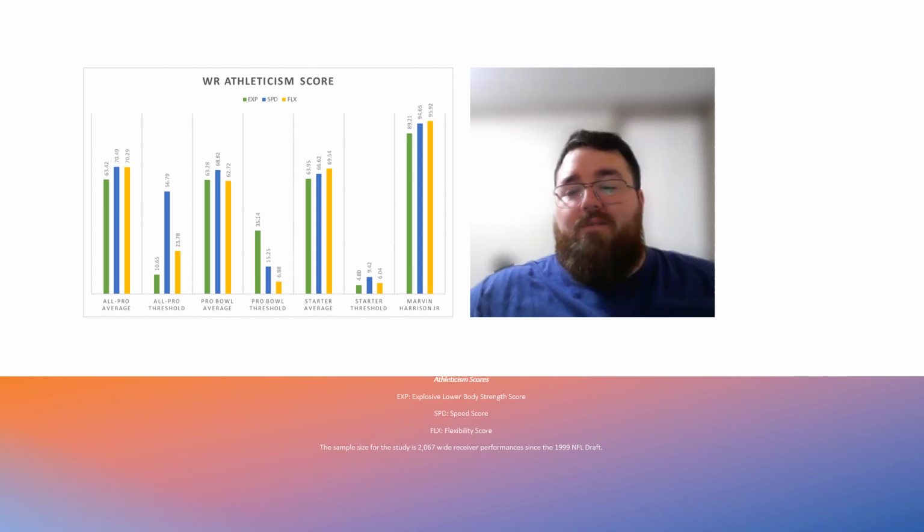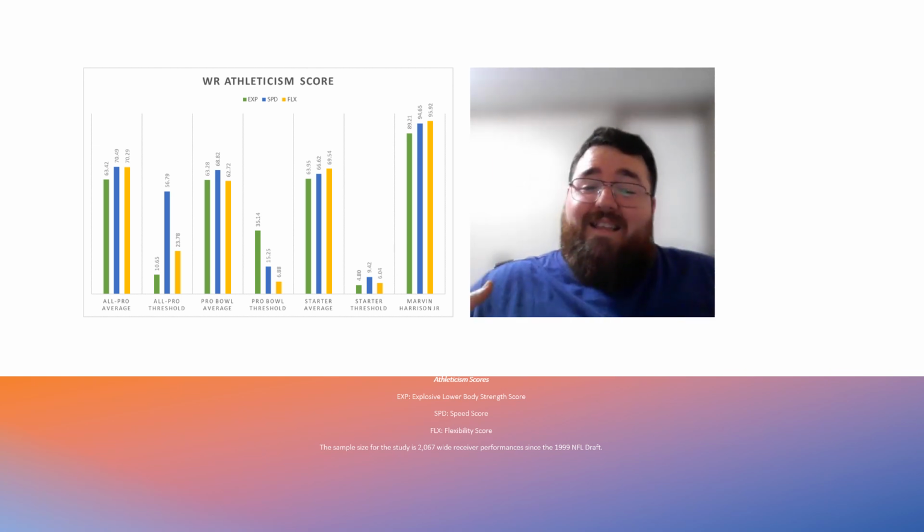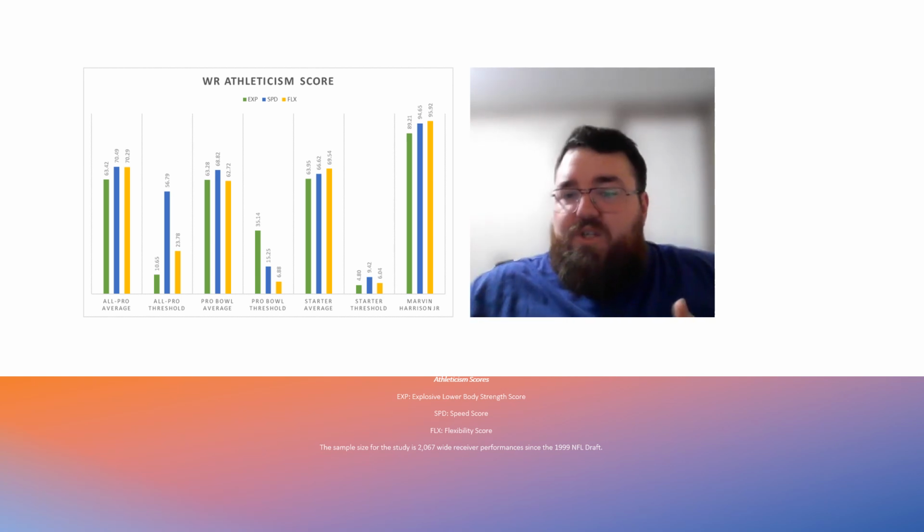If you're going to take a wide receiver in the top 5 of the draft or higher, you better test like this as an athlete, especially if you're considering them to be a generational prospect. You have to test like this. So I'm just going to give him the benefit of the doubt and say that he would test like this. But again, it is more so projection.